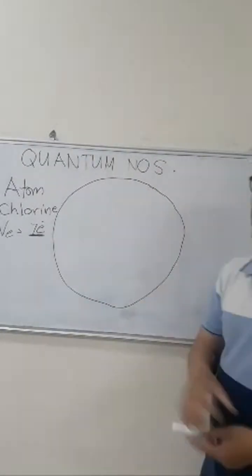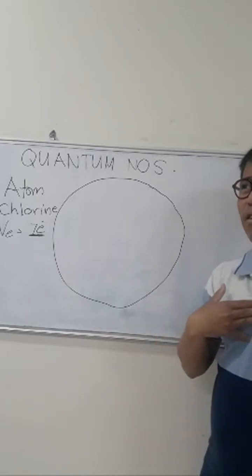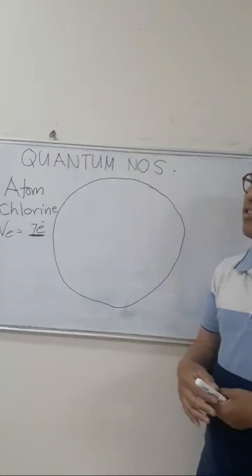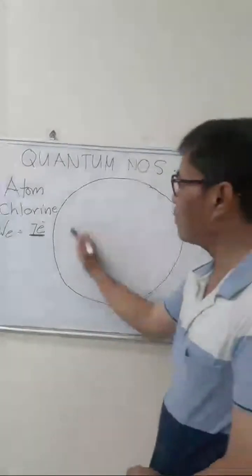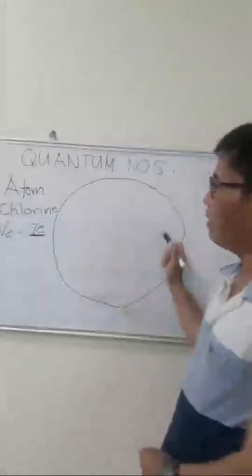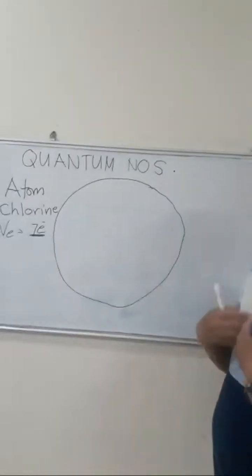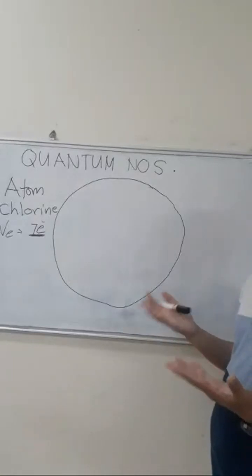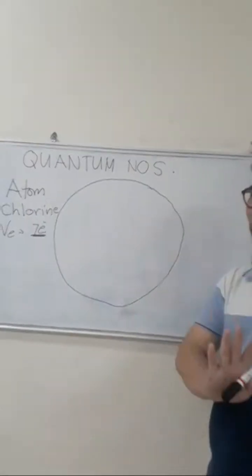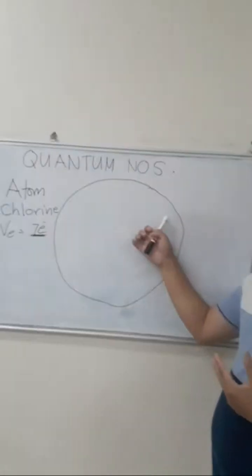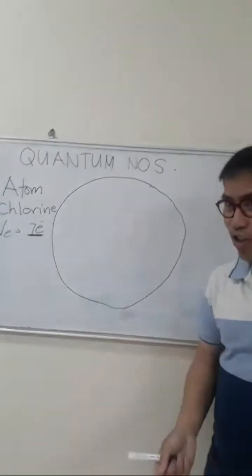We need to remember the arrangement of the periodic table so that we can determine the energy level of chlorine. This is enough for the purpose of discussion, because if we touch one topic after another, it will all relate to this single atom and become a lengthy discussion.